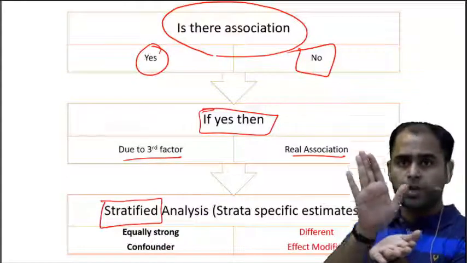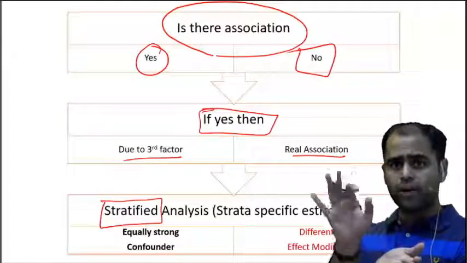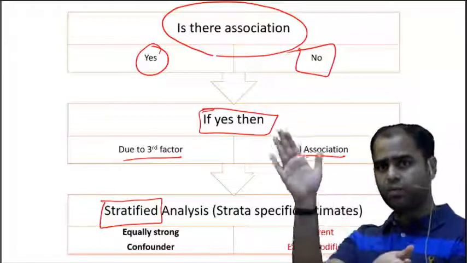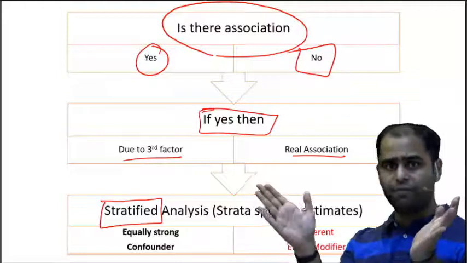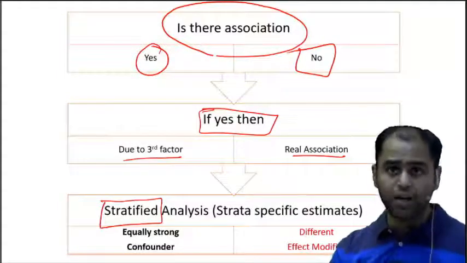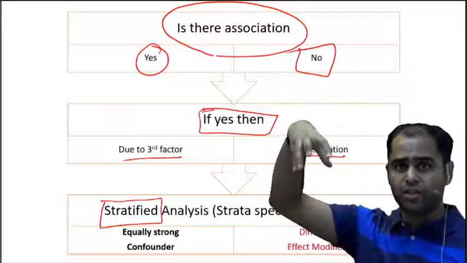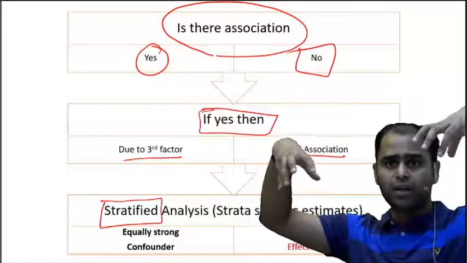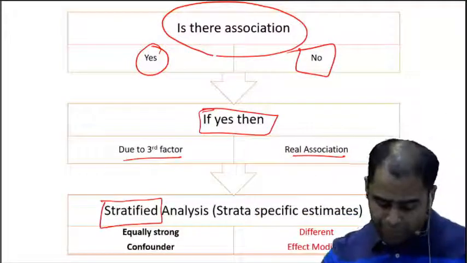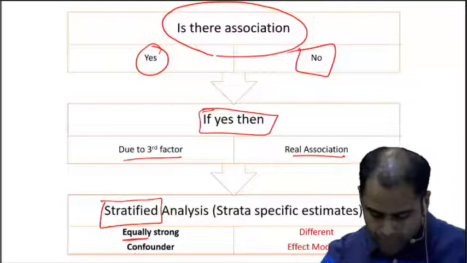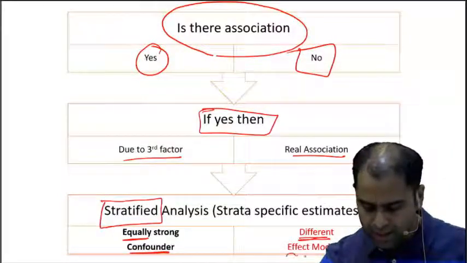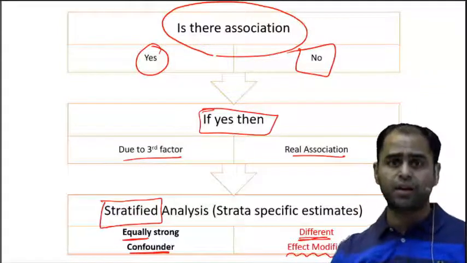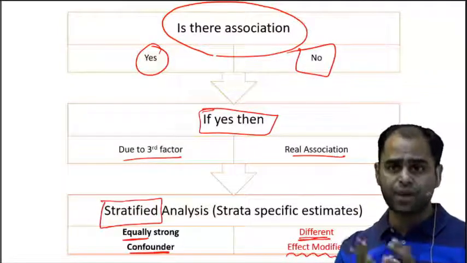Division. So if the third factor is smoking, I would put smokers in one group and non-smokers in the other group. So I'll divide them. And after division, I would see the effect in smokers and I would see the effect in non-smokers. Now, if the effect is equal, it is a confounder. If the effect is different, it is an effect modifier.